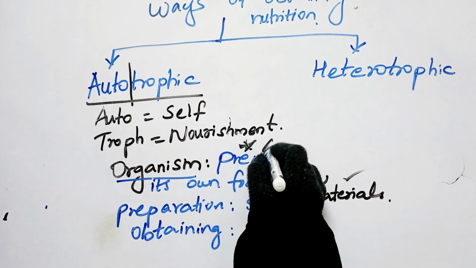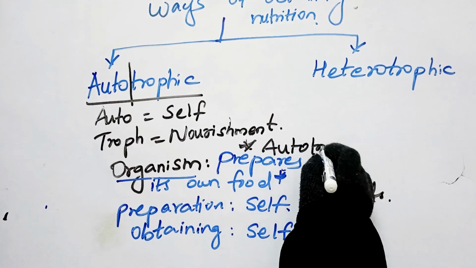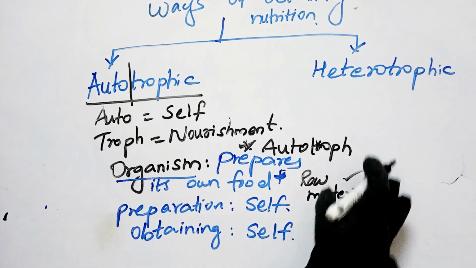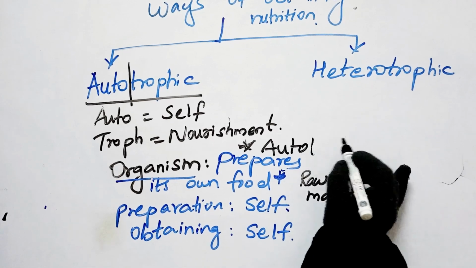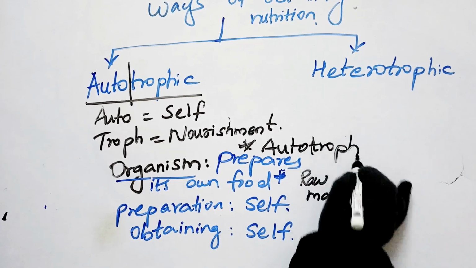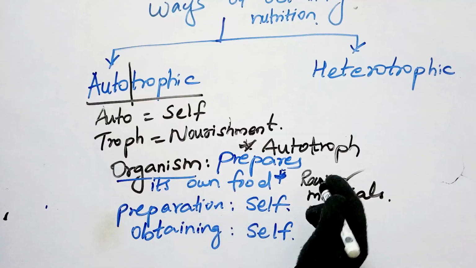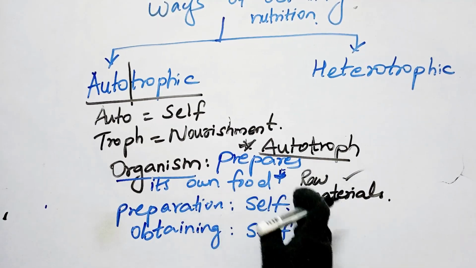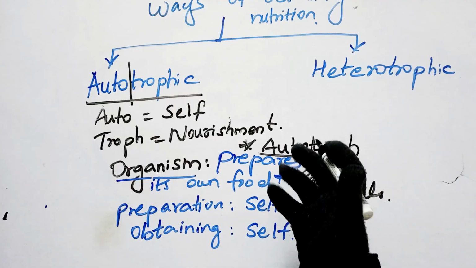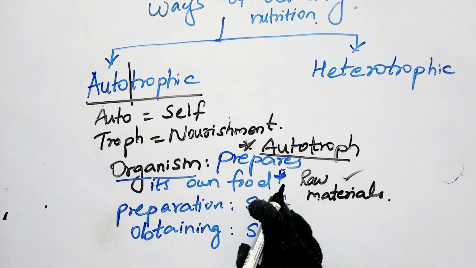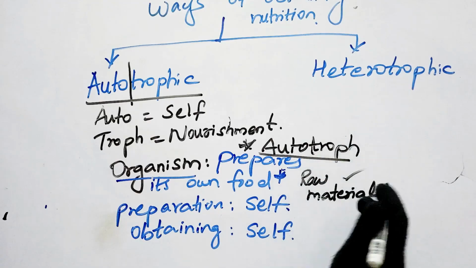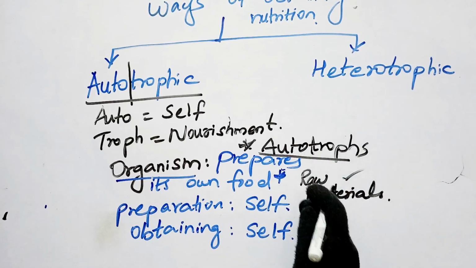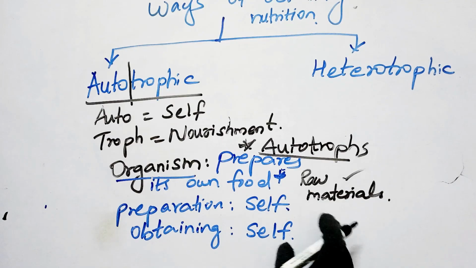I would like to talk about autotroph. So who is an autotroph? Any organism which prepares its food on its own and obtains nutrients on its own is called an autotroph. If I say autotrophs, it is the plural form. The singular form is autotroph.